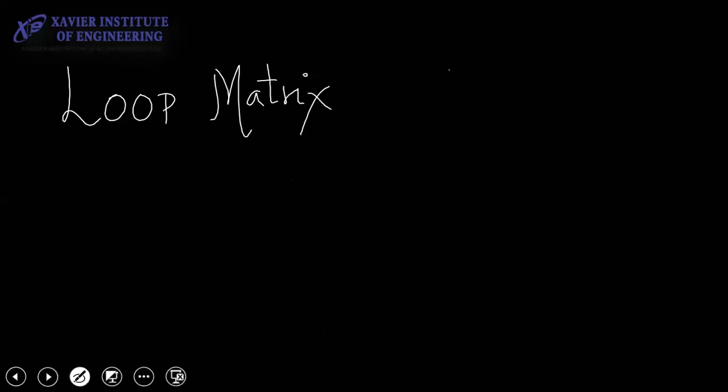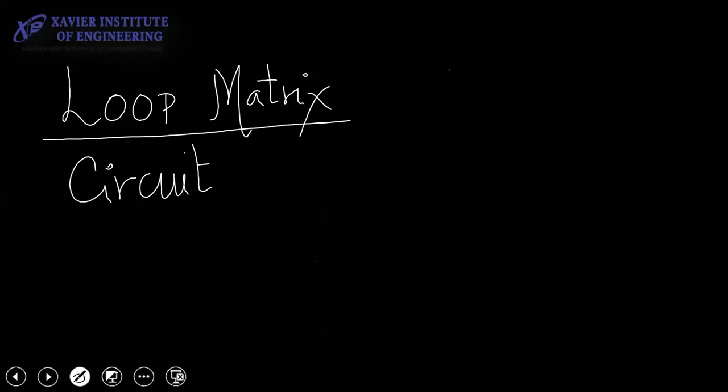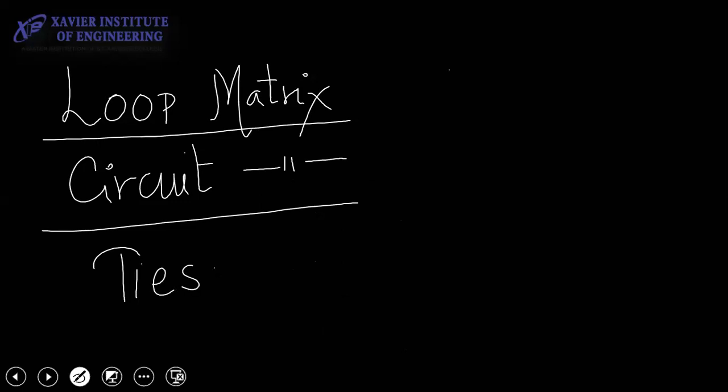It is also known as circuit matrix because loop is circuit, or it is also known as tie set. We call it the tie set matrix.